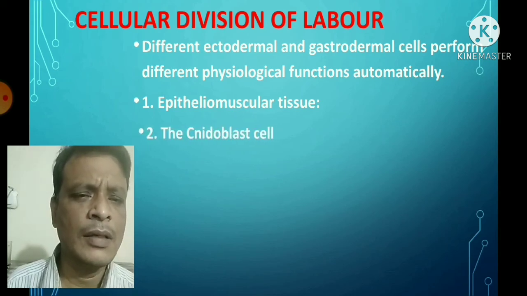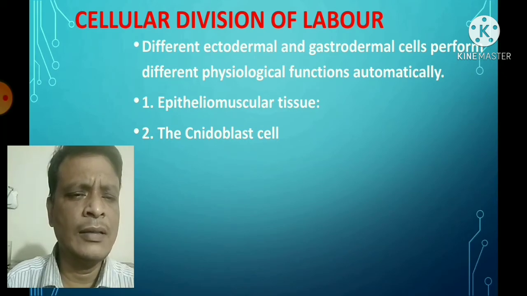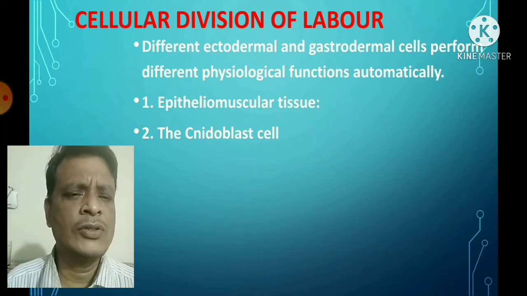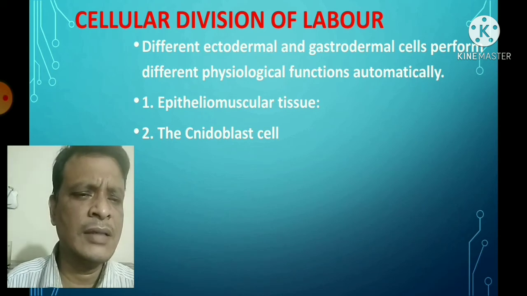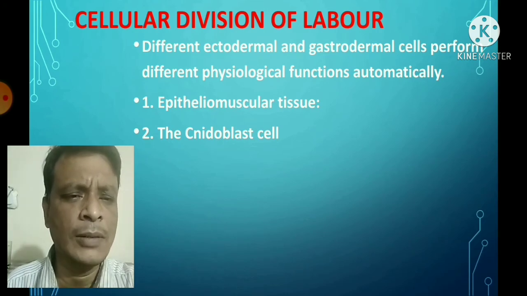And number 2, the cnidoblast cell. The cnidoblast cell is a defining and unique characteristic feature of the hydra, and this cell is involved in important functions like food capturing, predation, and locomotion.